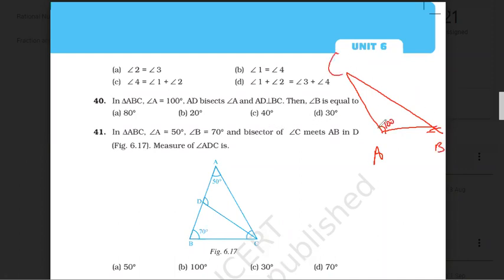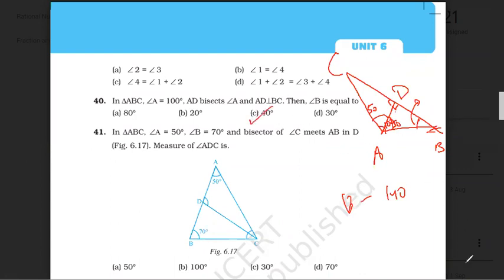Now AD bisects angle A. This is D. Bisects means this is 50, this is 50. Then angle B is equal to... AD is perpendicular to BC. It is 90 degree. So you can easily solve: 50 plus 90, 140, 180 minus 140, 40.